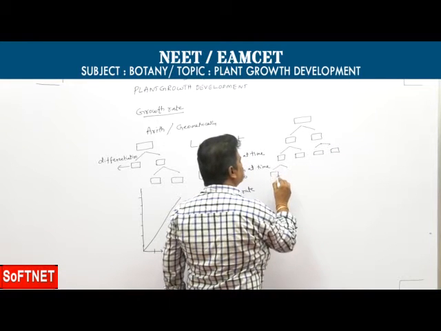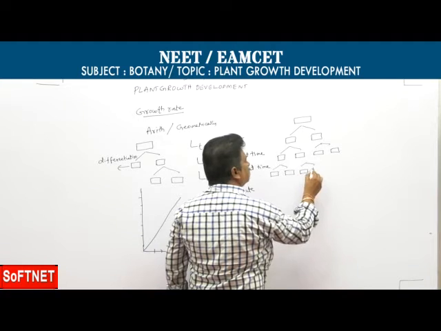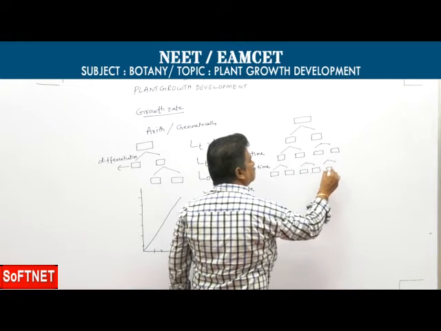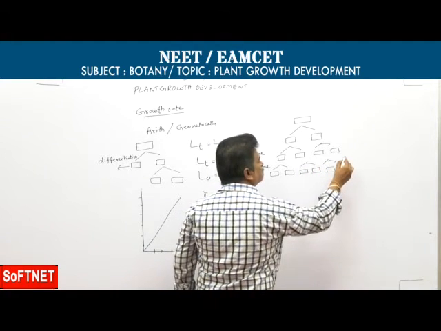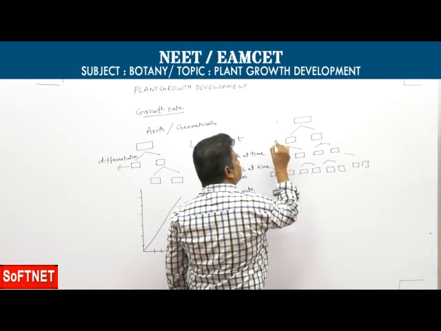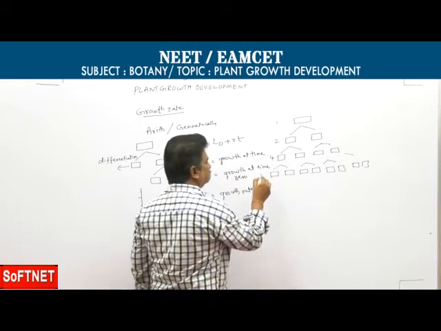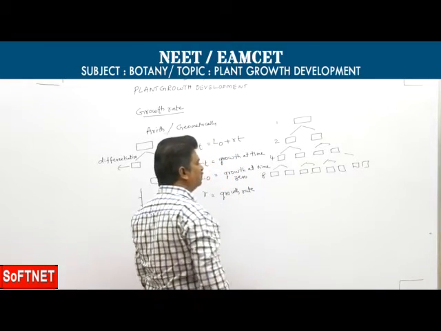So it is called geometrical growth. It means one parent cell gives 2 daughter cells, then 2 gives 4, then 4 cells give 8.